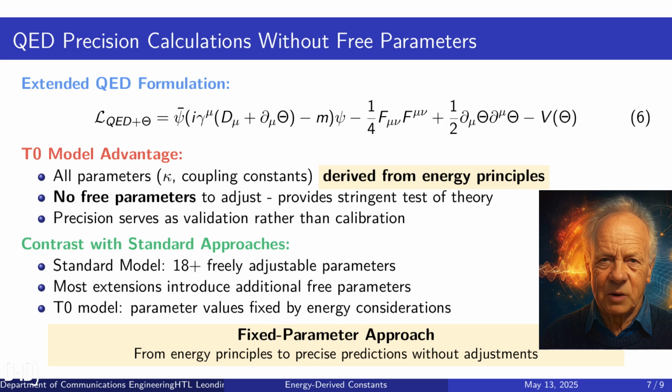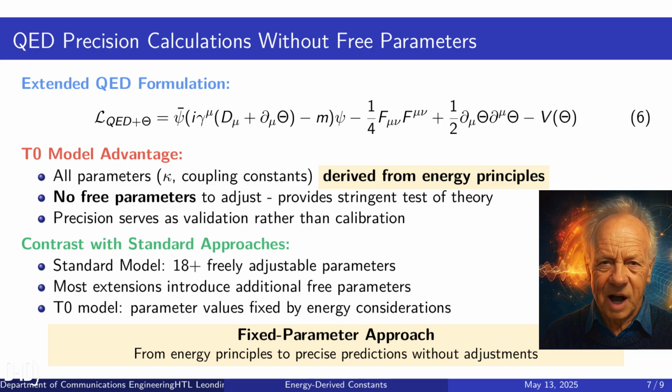We have extended quantum electrodynamics to include our scalar field, as shown in this Lagrangian. The T0 model offers a significant advantage here: all parameters, including kappa and coupling constants, are derived from energy principles, with no free parameters to adjust. This presents a stringent test of our theory, as precision serves as validation rather than calibration.